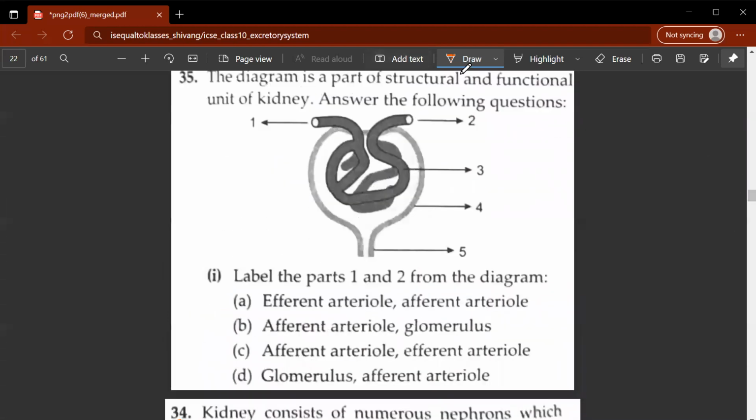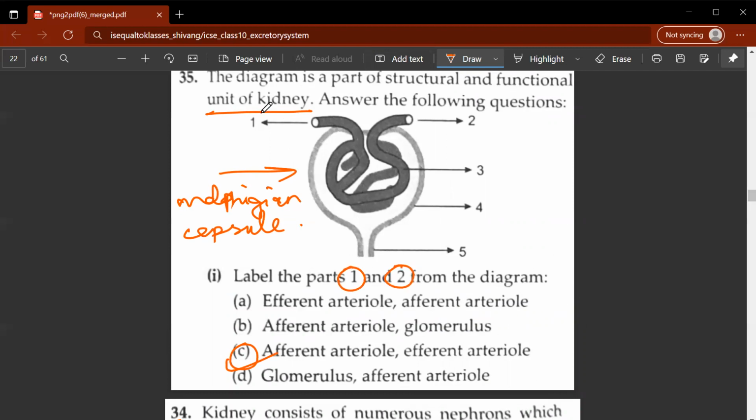35th question. The diagram is a part of a structural and functional unit of kidney. Answer the following questions. So this entire setup is known as the Bowman's capsule. Okay. So the correct option for the 35th question would be C. It's asking to label the parts 1 and 2. So 1, of course, would be afferent arteriole with the A, and the second would be 2, which is efferent arteriole with the E. This leads the unfiltered blood into the glomerulus, and this leads the filtered blood out of the glomerulus.